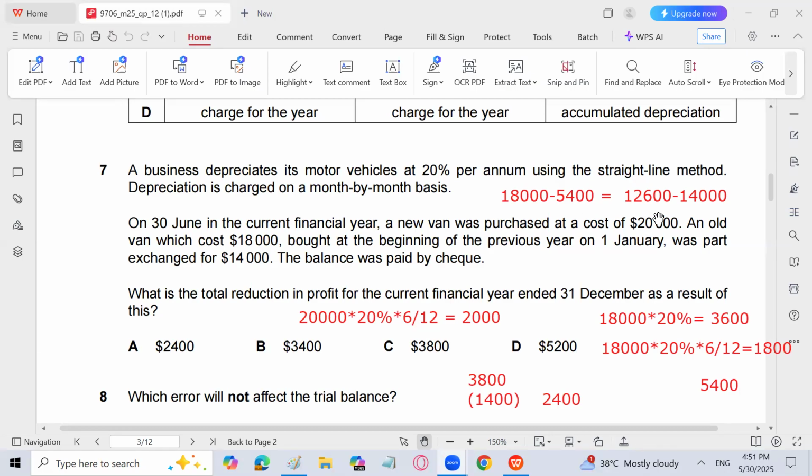The book value is 12,600 and it is sold for 14,000. How come, sir? Because it is part exchange for 14,000. So the difference of 1,400 is going to be the profit. Because of the profit on sale of asset, profit will increase, and by 3,800 profit will decrease. So overall, there is a reduction in profit by 2,400. Okay. Right?